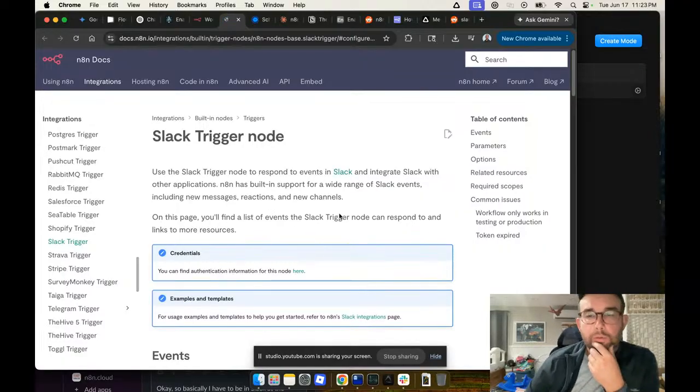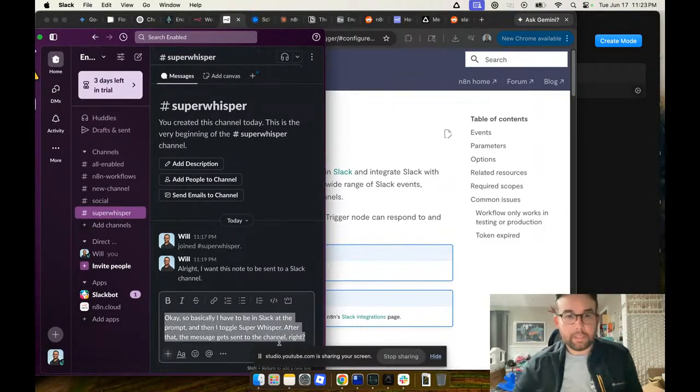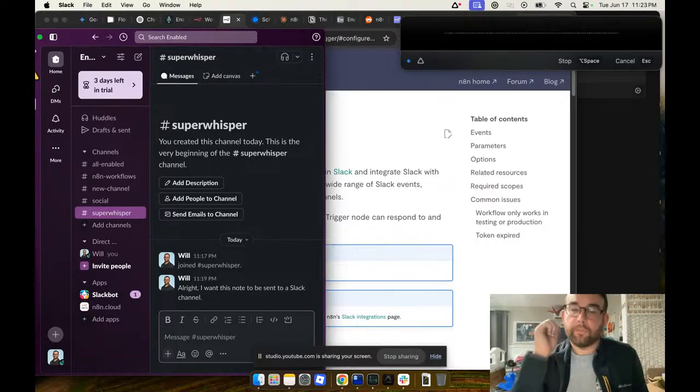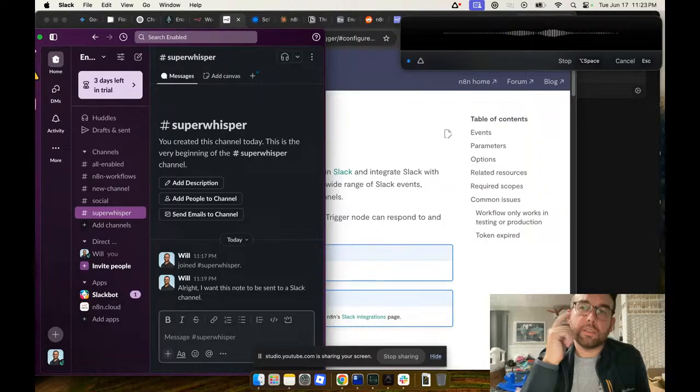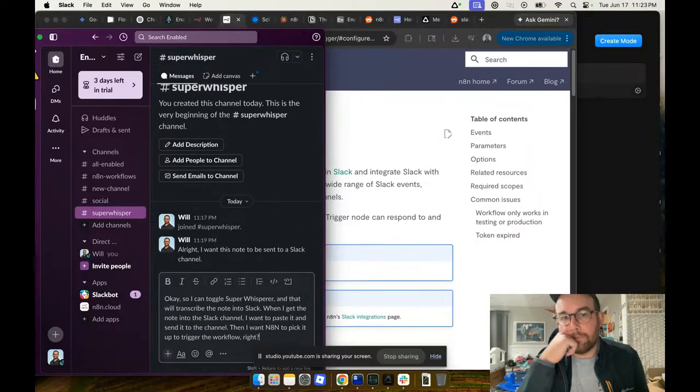All right. So what have we learned? Basically, I can toggle Super Whisper, and that will transcribe the note into Slack. And then when I get the note into the Slack channel, I want to send it to the Slack channel, and then I want to have n8n pick it up to trigger workflow, right?